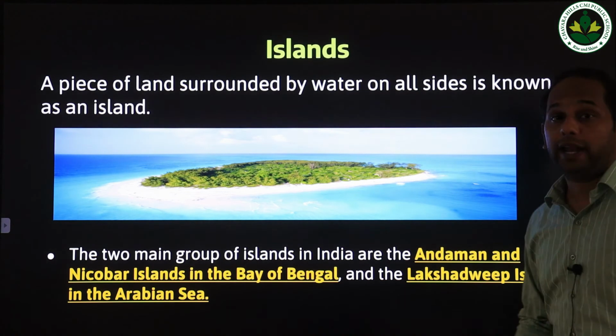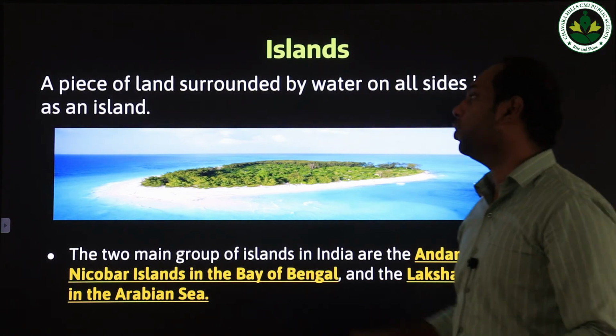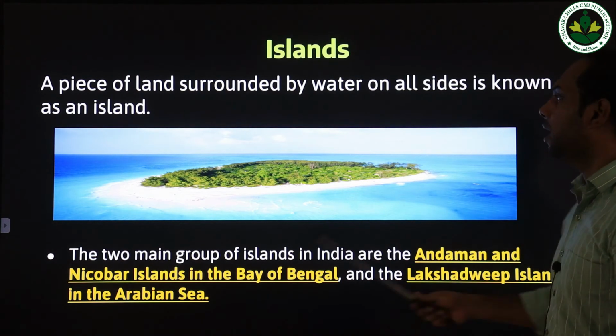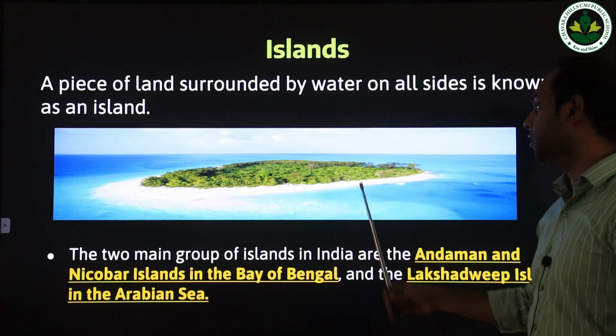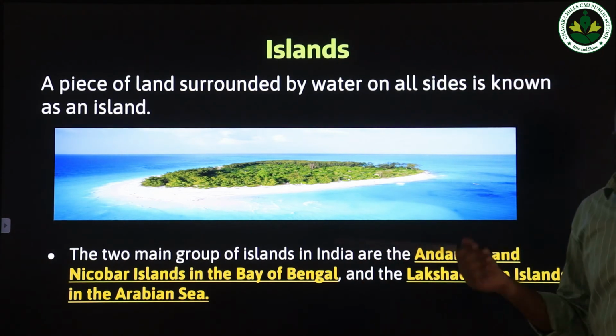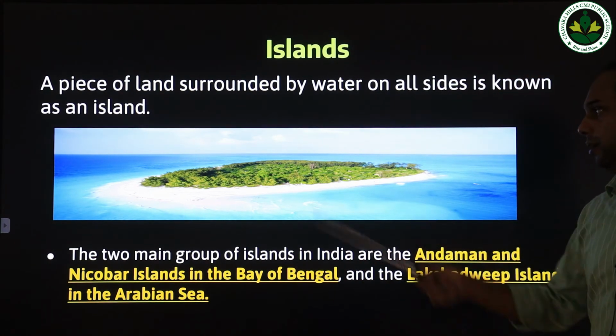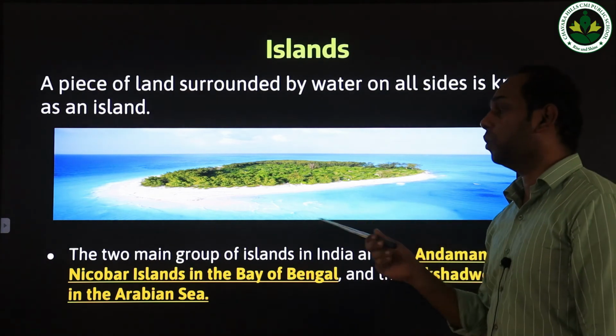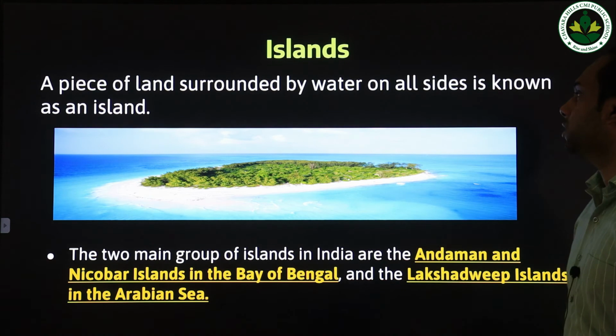Now we are going to study what is an island. So what is an island? A piece of land surrounded by water on all sides is known as an island. As you see here, this is a picture of an island. It's a piece of land fully surrounded by ocean. That is known as what? An island.